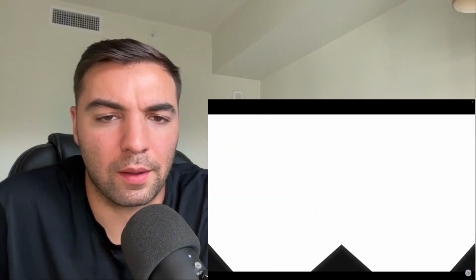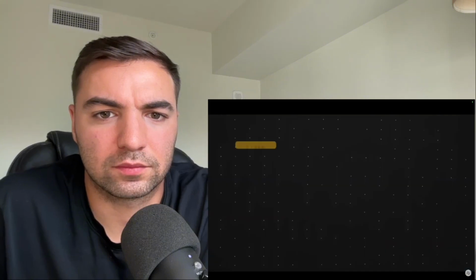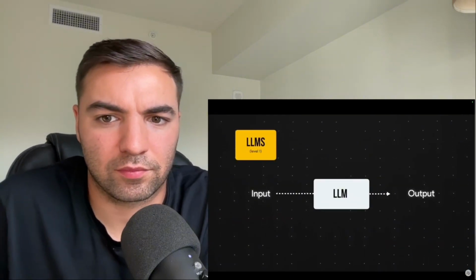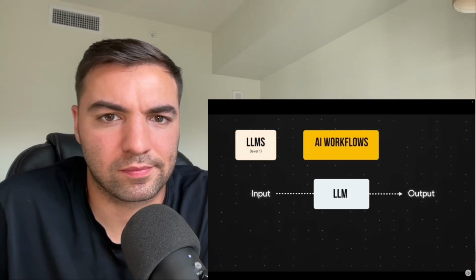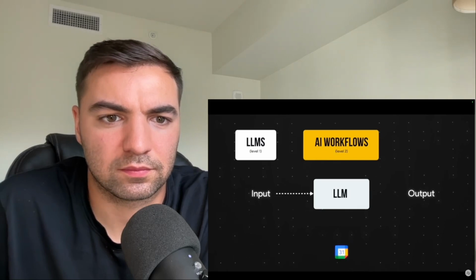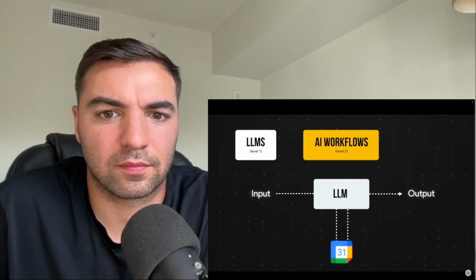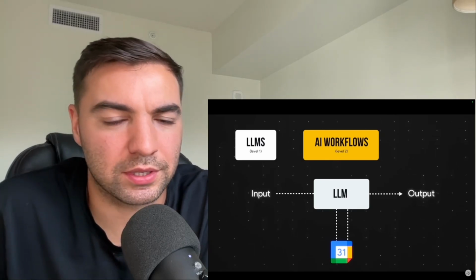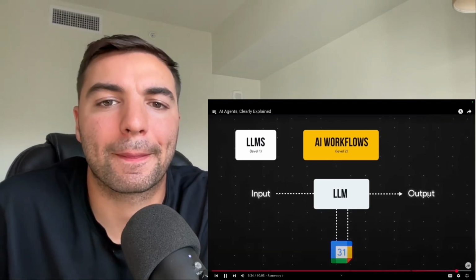Okay. To wrap up, here's a simplified visualization of the 3 levels we covered today. Level 1, we provide an input and the LLM responds with an output. Easy. Level 2, for AI workflows, we provide an input and tell the LLM to follow a predefined path that may involve retrieving information from external tools, like Zapier. The key trait here is that the human programs a path for the LLMs to follow.